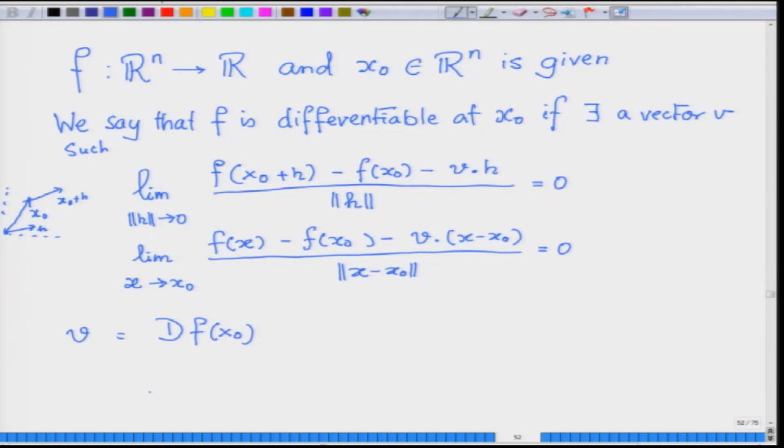If you know that the derivative exists, you can show that this is nothing but the following vector, which has as its components the partial derivatives. If such a vector exists, then it must be the vector of partial derivatives. This vector is sometimes also called the gradient vector of f at x naught.